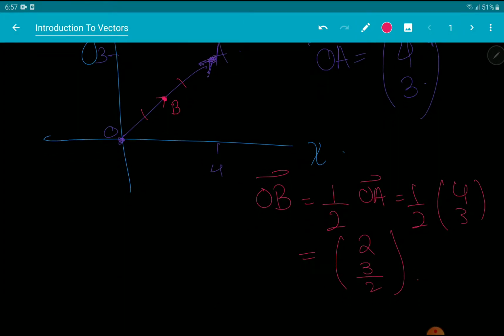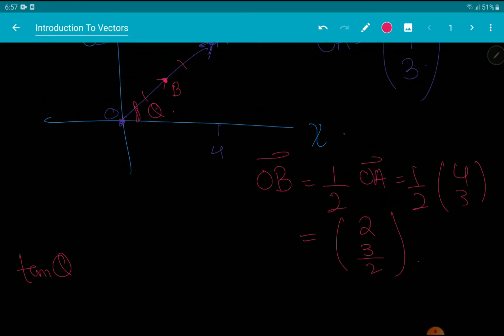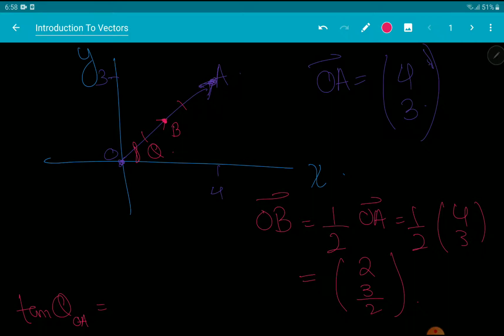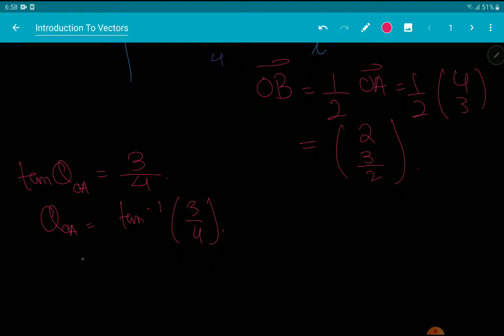Now, let's talk about the direction theta, right? So tan theta for OA would be opposite side over adjacent side, it would be 3 over 4, right? So theta OA would be tan inverse 3 over 4, whatever that is. I'm not going to calculate it right now.